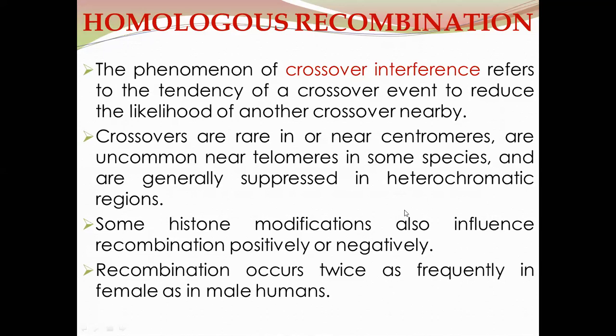Recombination occurs twice as frequently in female as in male humans. So with regard to humans, in males, the tendency of recombination is half as compared to females. So in the female, the recombination rate is twice that of male humans.